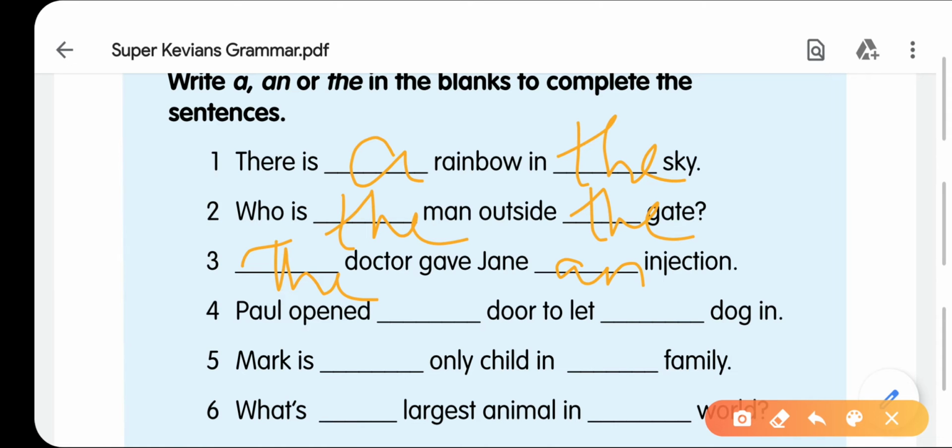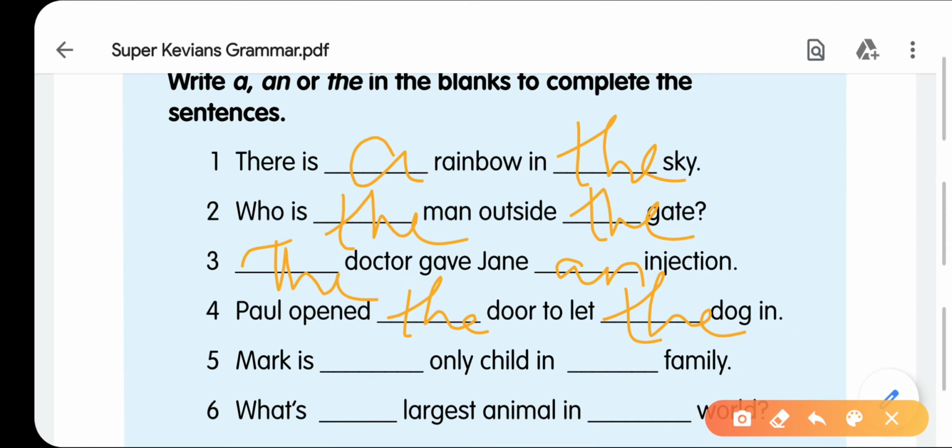What injection the doctor gave, we don't know, that's why we will write here an injection. Paul opened the door to let the dog in. Paul opened the door means Paul is opening the door of his particular house to let the dog in. As Paul is allowing the dog, it means Paul is known to the dog. That's why we'll write here again the.